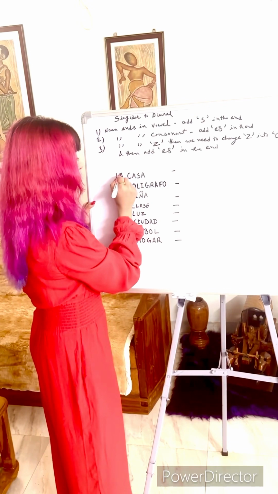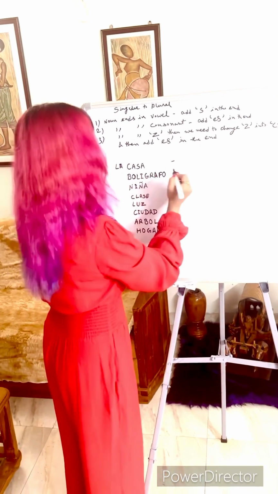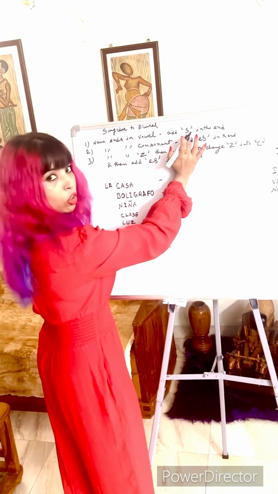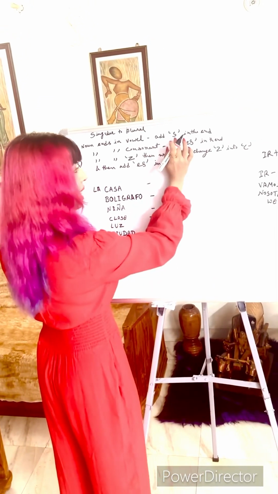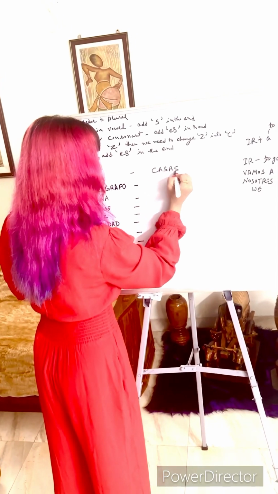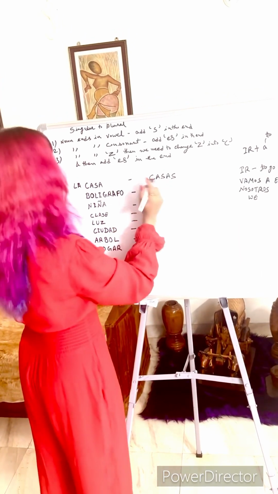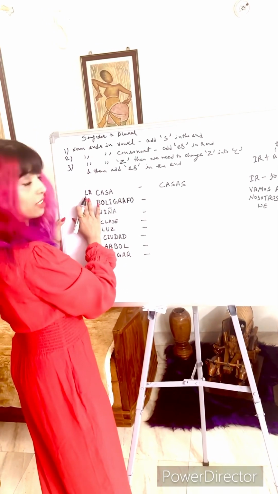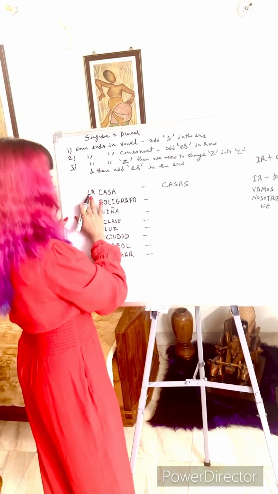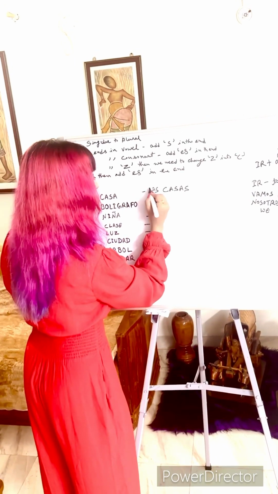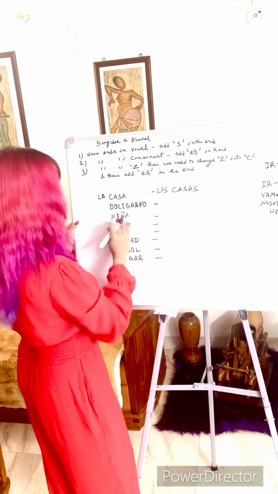And it is ending in a vowel, so how are we going to make it plural? We'll just add s in the end. So casas. And how are we going to change the article? For plural it would become las casas.